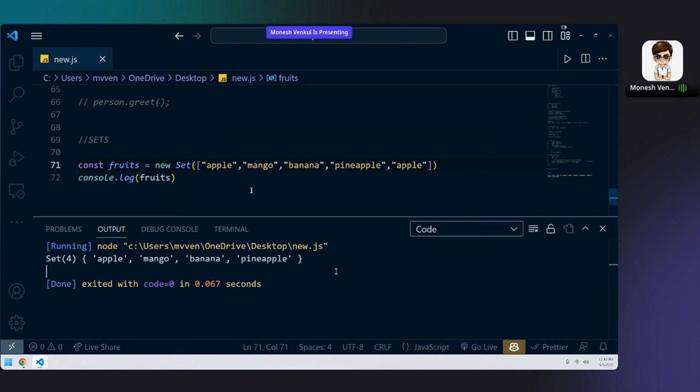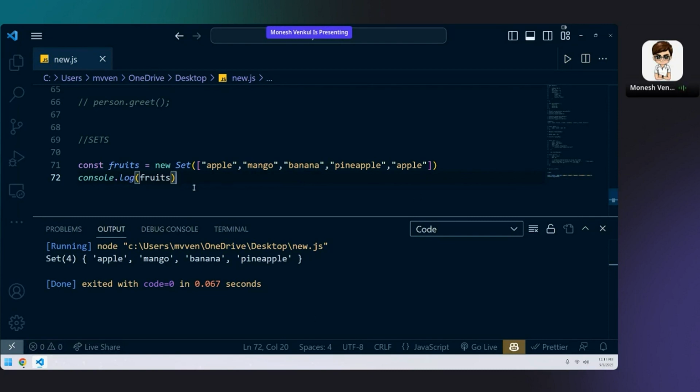I have written apple 2 times here, but did it get duplicated? No, right? The main use of set in JavaScript is it automatically removes any duplicates in the array. To remove any duplications, we use set. That's it. That is the use of set.